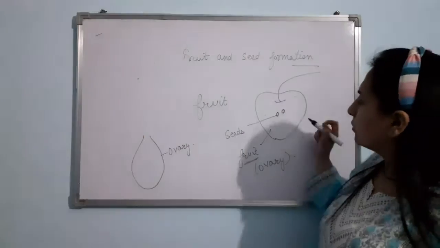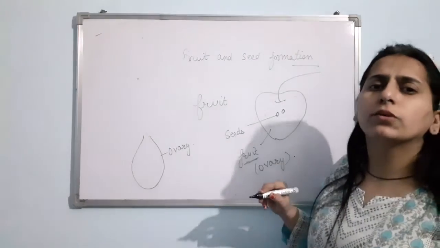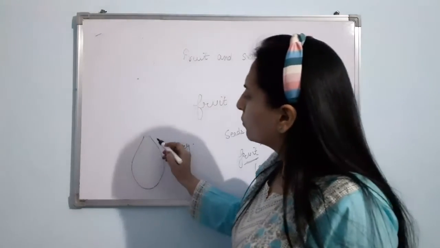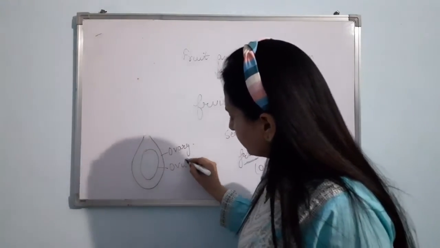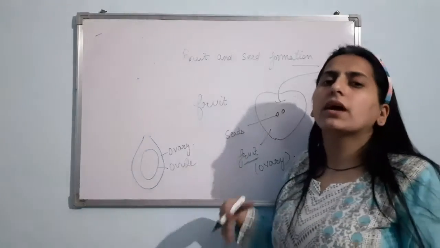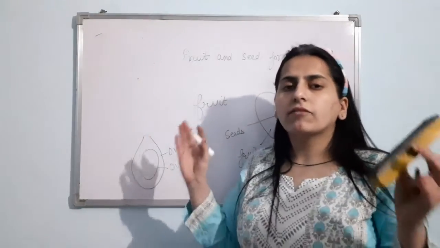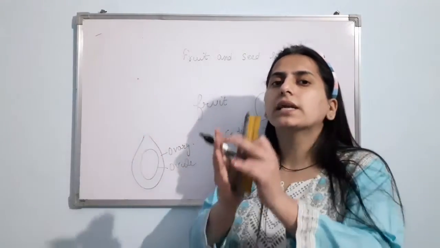Inside the fruit, we get these seeds. These seeds are nothing but the ovule. Compare here, in the ovary we are having ovule, and inside the ovule I told you female gamete was there, but after fertilization the female gamete will fuse with the male gamete.